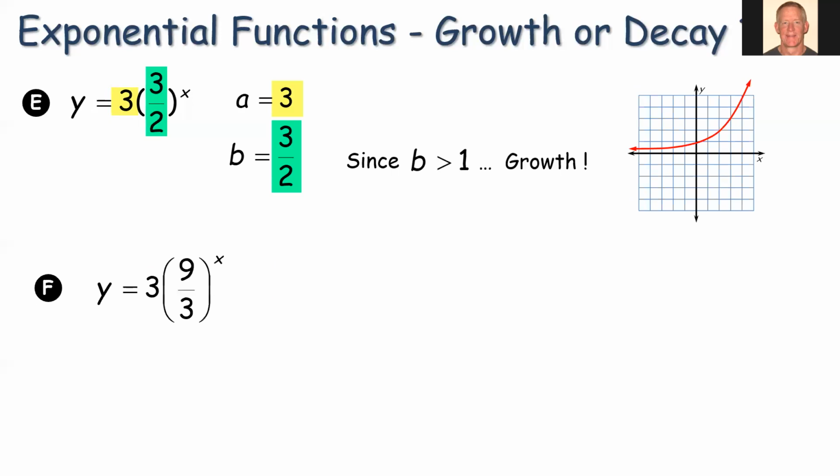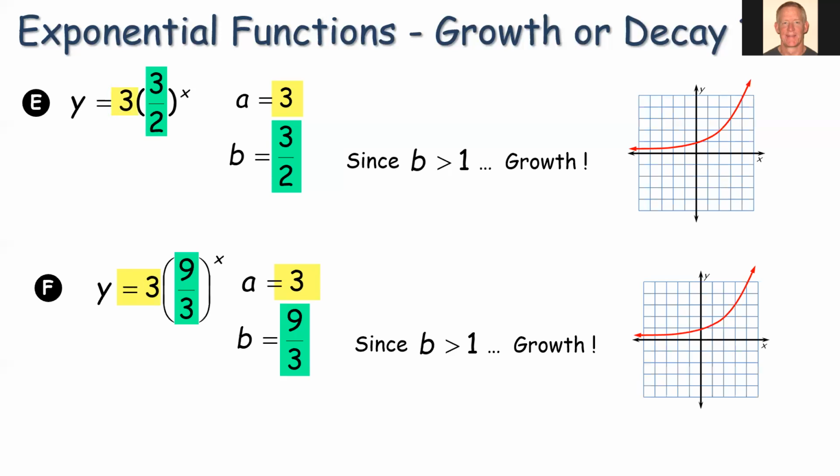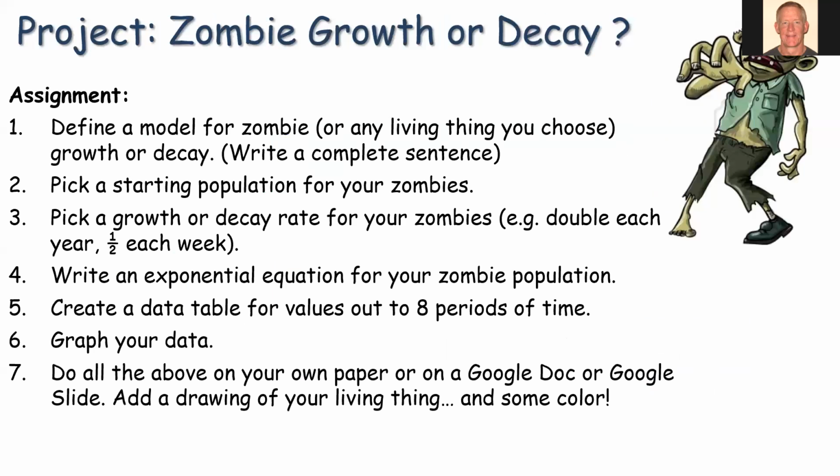And the last one. All right, so that's really the key concept for this lesson. We're understanding what the general form is for an exponential function and how to determine whether or not it's growth or decay. It all has to do with the b value that we're raising to the x power.